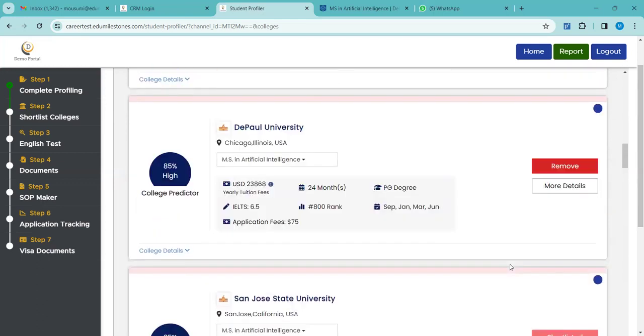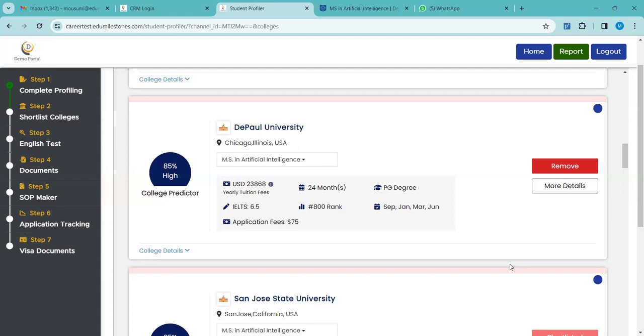See, US universities have application fees. Not all countries have application fees. US has application fees, Canada has, Australia has, Ireland has, few French universities have, few German universities have. UK doesn't have, only the top Russell Group, few do have. So it depends. So don't get confused with processing fee and application fee. Application fee is not required to be paid upfront.